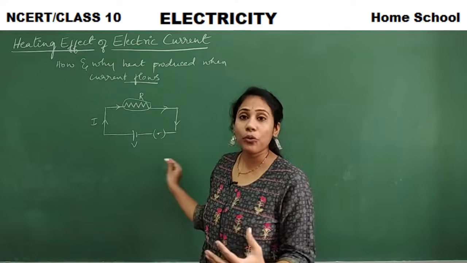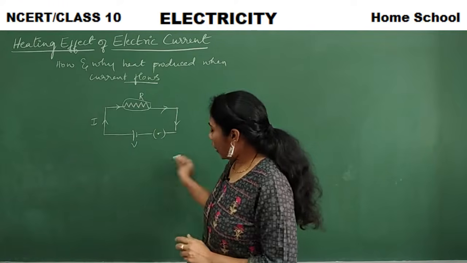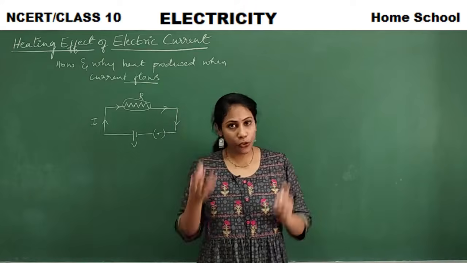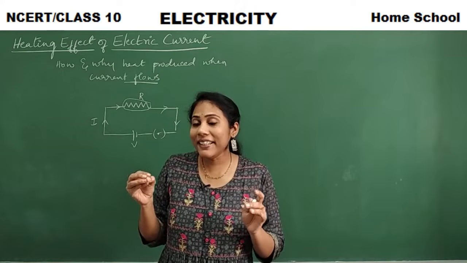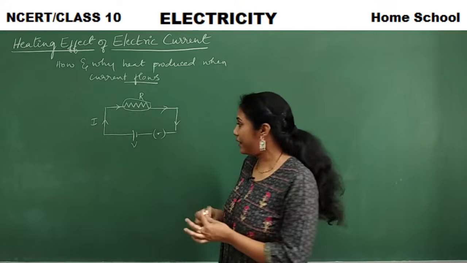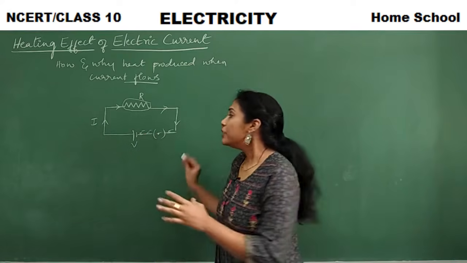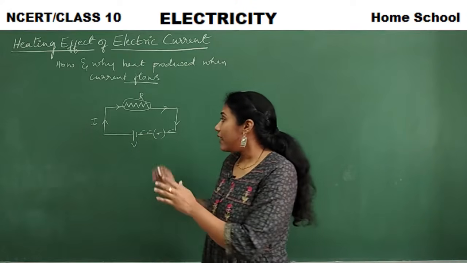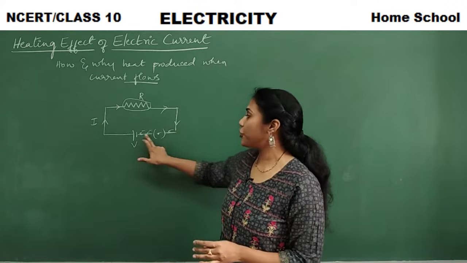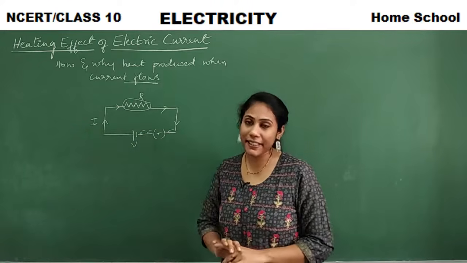So, how is heat produced in a device? See, we all know the battery is the main power source, right? The battery sets the potential difference. So potential difference is the reason why electrons are moving in a circuit. Okay, so the potential difference, or the energy that is there in a battery, is giving a push to move the electrons, right, from one end to the other end.